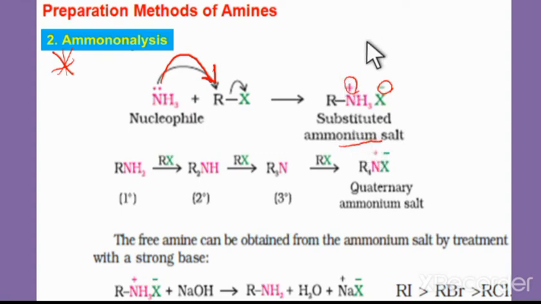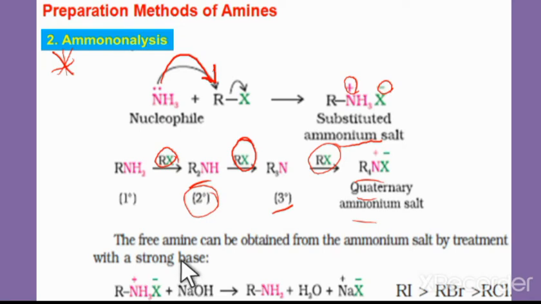Now the substituted ammonium salt can further decompose to give the corresponding amine, as hydrogen halide is removed from it. When the primary amine is further treated with an alkyl halide, we get the secondary amine. The secondary amine treated with another alkyl halide gives the tertiary amine. The tertiary amine treated with an alkyl halide gives the quaternary ammonium salt, that is R4N+ X-.